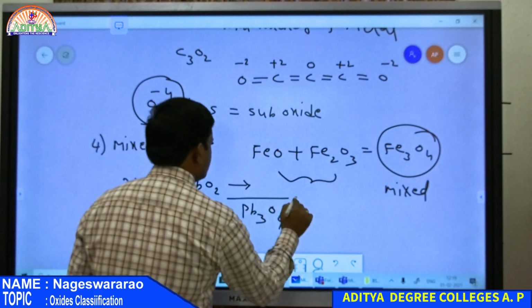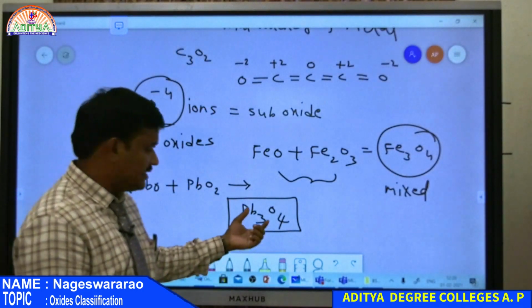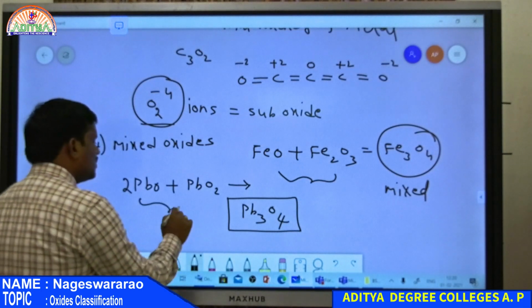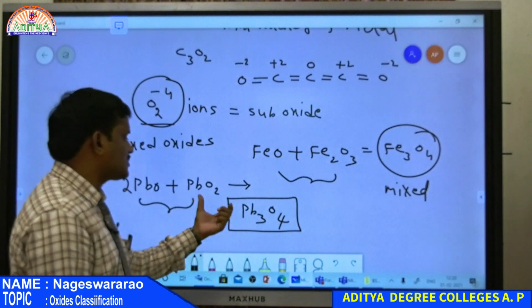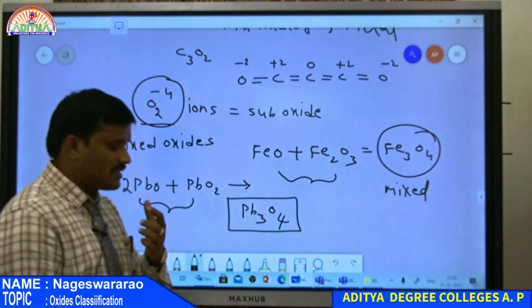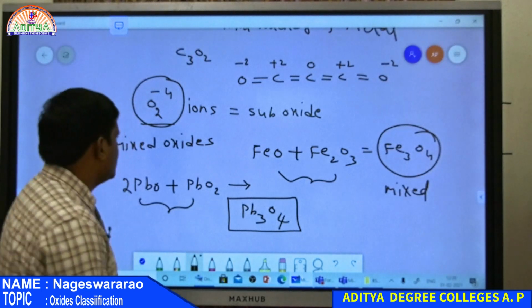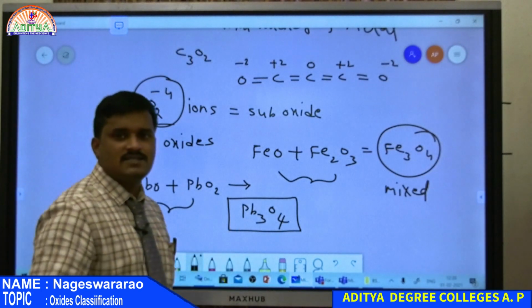Therefore Pb3O4, this is also a mixed oxide because it is formed due to combination of 2 simple oxides. So both are simple lead oxides. So mixing of 2 simple lead oxides gives a mixed lead oxide having the formula Pb3O4. So all these are classification of oxides basing on oxygen content.